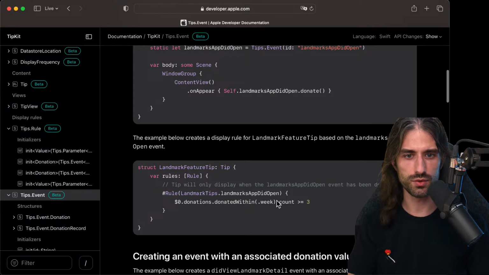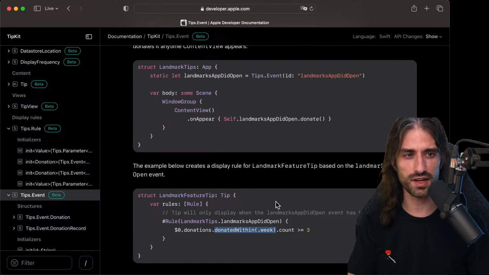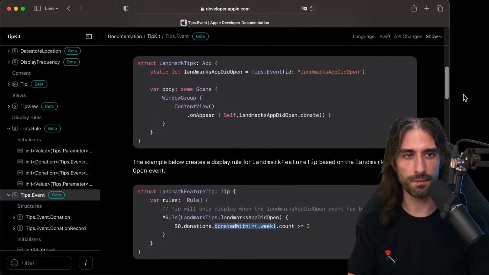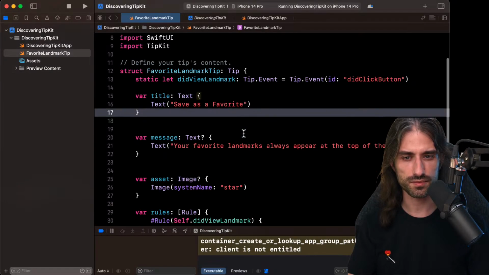And then here you can also say donated within a week. Oh, okay, so you can say I want to display the tip, but only if the user has tapped on this button at least 3 times during the current week or the current day. That's very interesting and very powerful. To draw attention to features, honestly, I think I'm going to find use cases for this. So let's see.